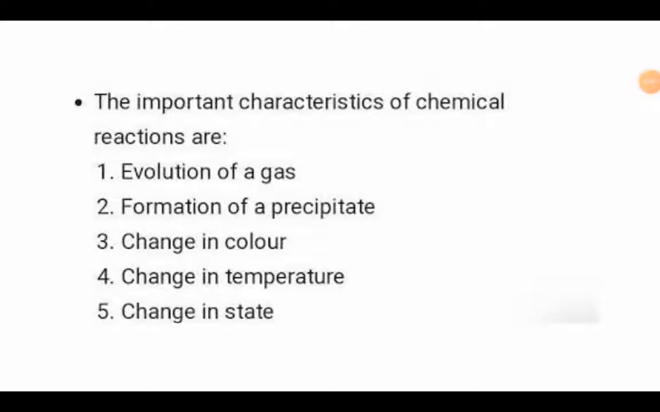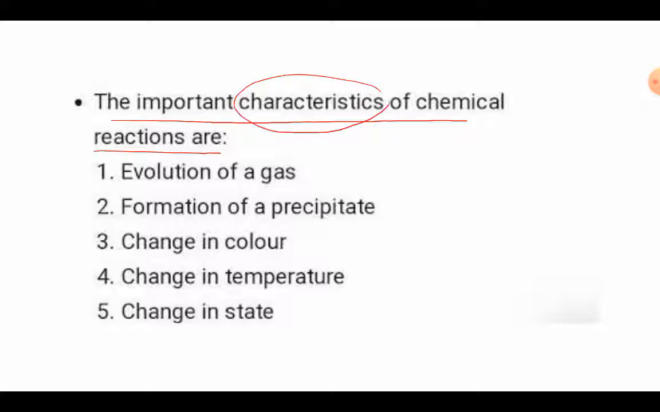Hello everyone. So today in chapter 1 of class 10, that is chemical reactions and equations, we will continue with the next topic in the chapter, which is: what are the important characteristics of a chemical reaction. Now what do we mean by this? The important characteristics of a chemical reaction: how do we come to know that a chemical reaction is taking place, right? So what are the signs of a chemical reaction taking place, like how do we get to know that a reaction has occurred or not?